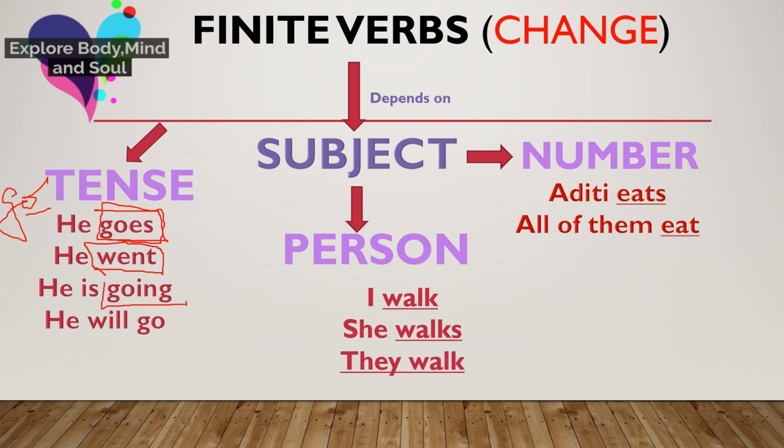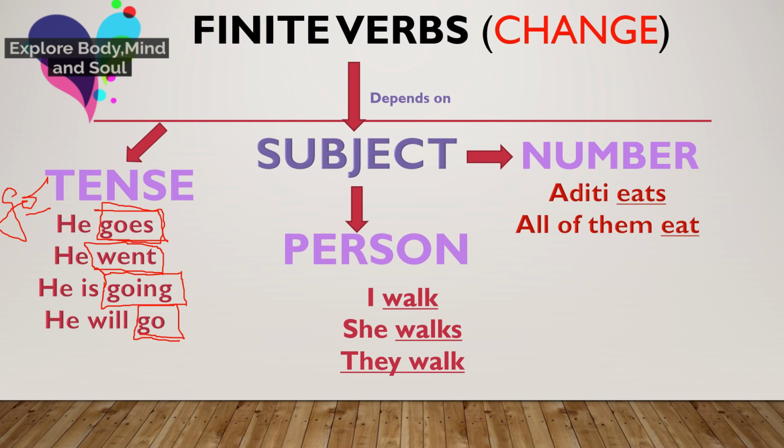And when we are talking about continuous tense, that means it has changed into ing form. He is going. And when we talk about future tense, he will go. See the different forms of the verb go just because of the change in the tense.